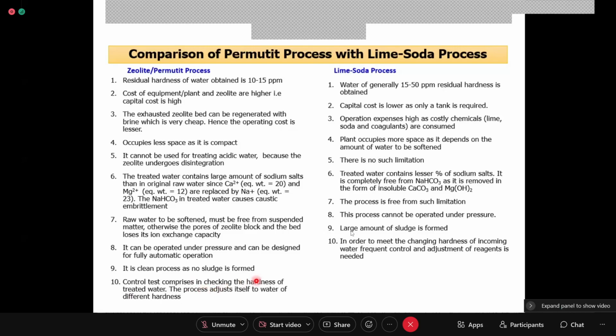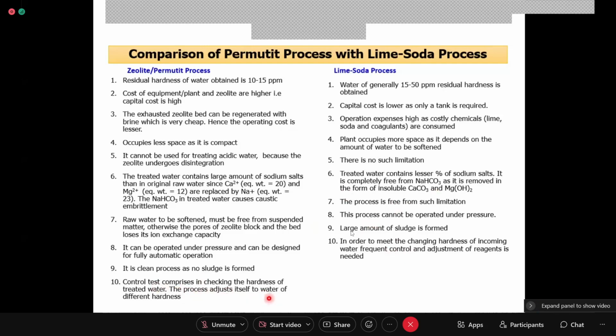And then the control test comprises checking the hardness of treated water. Yes, you have to keep checking whether the zeolite has been exhausted. The zeolite process adjusts itself to water of different hardness. But in the lime soda process, you have to know what the hardness of water is. If it is less, add fewer chemicals; if it is more, add more chemicals.